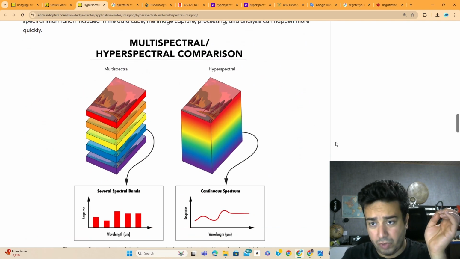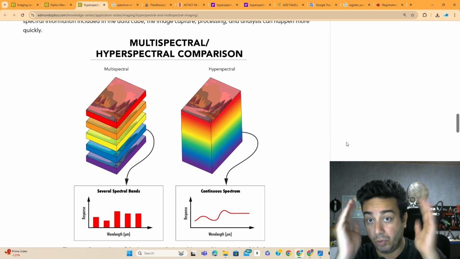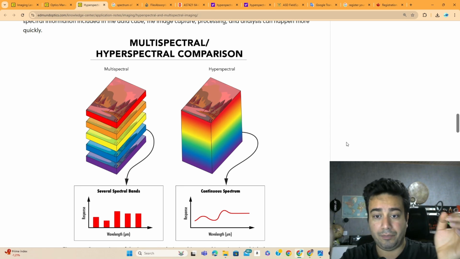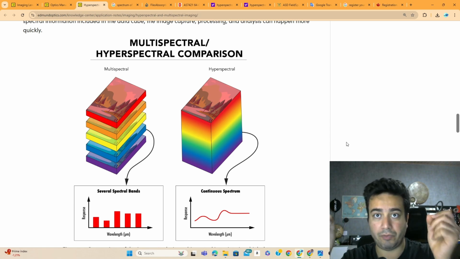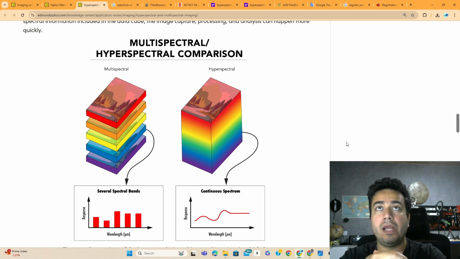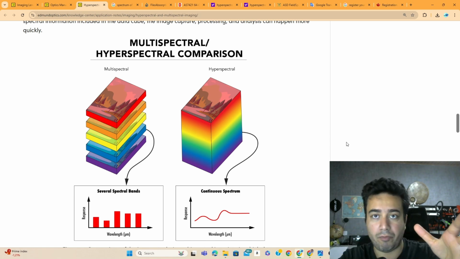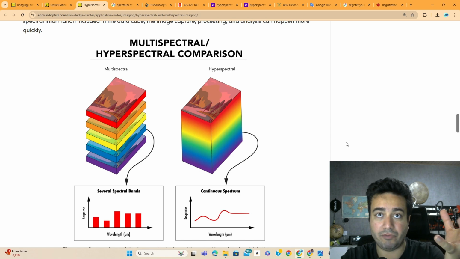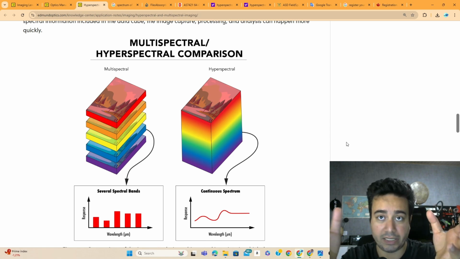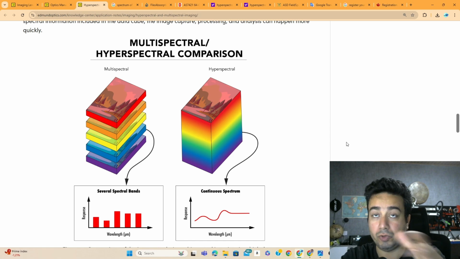This picture is also quite interesting. As you see, that's the multispectral. These are the specific wavelengths that you need, for example, based on your application. So you do not need to get all that information in a continuous way of wavelengths, but you just need to evaluate what specifically you need, or you want to detect specific materials, so you use this as multispectral.